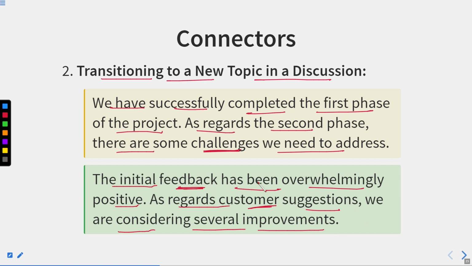Okay, so the initial feedback has been overwhelmingly positive. It means this is one sentence or one part of the sentence. As regards customer suggestions, it means this is the complete thing that has been done. But here, as regards customers, it means if we highlight customers or if we talk about customers, customer suggestions, we are considering several improvements.